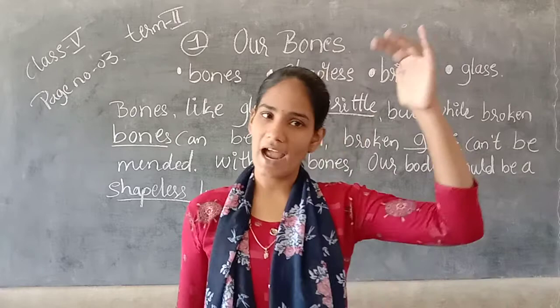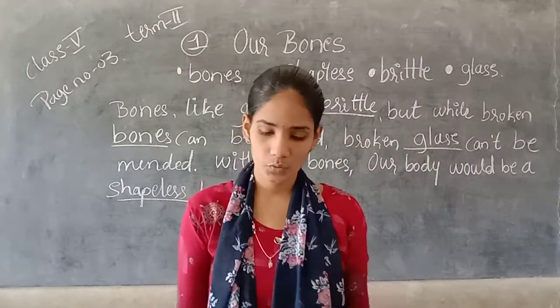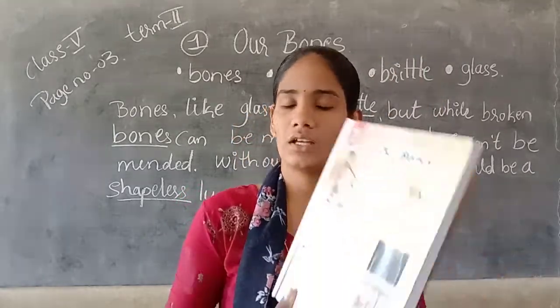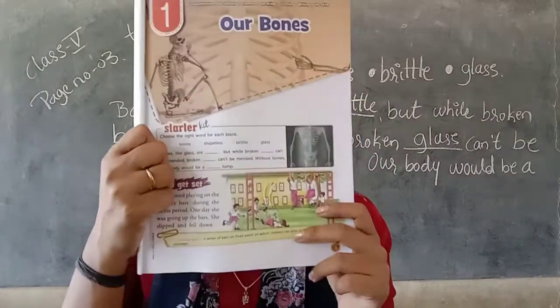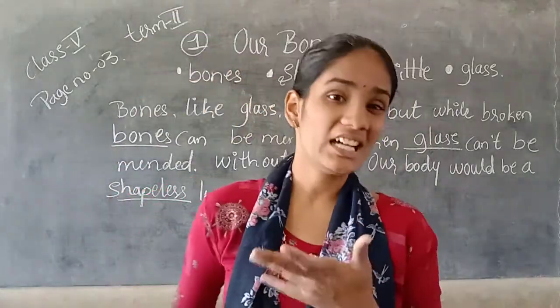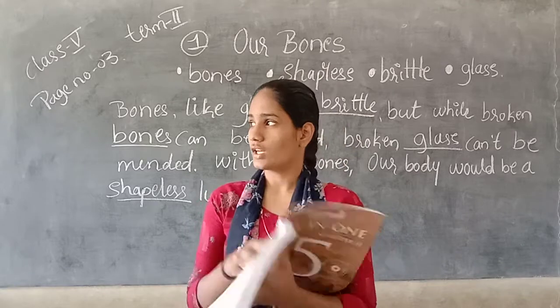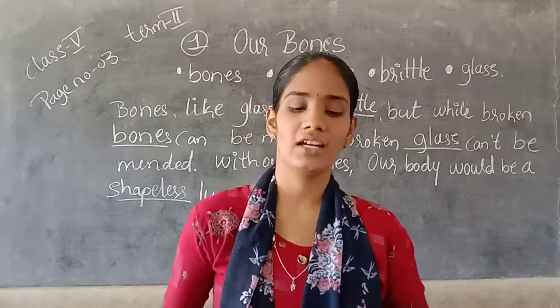So when the height of the monkey bar was too much, when someone falls down, what happens? It hurts. So like that only Noida, she was also hurt.